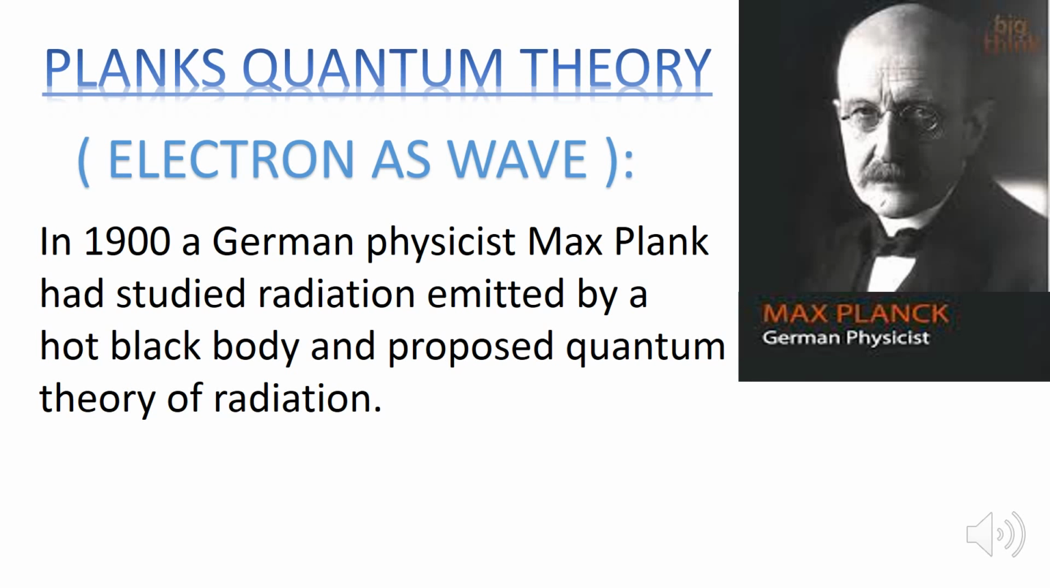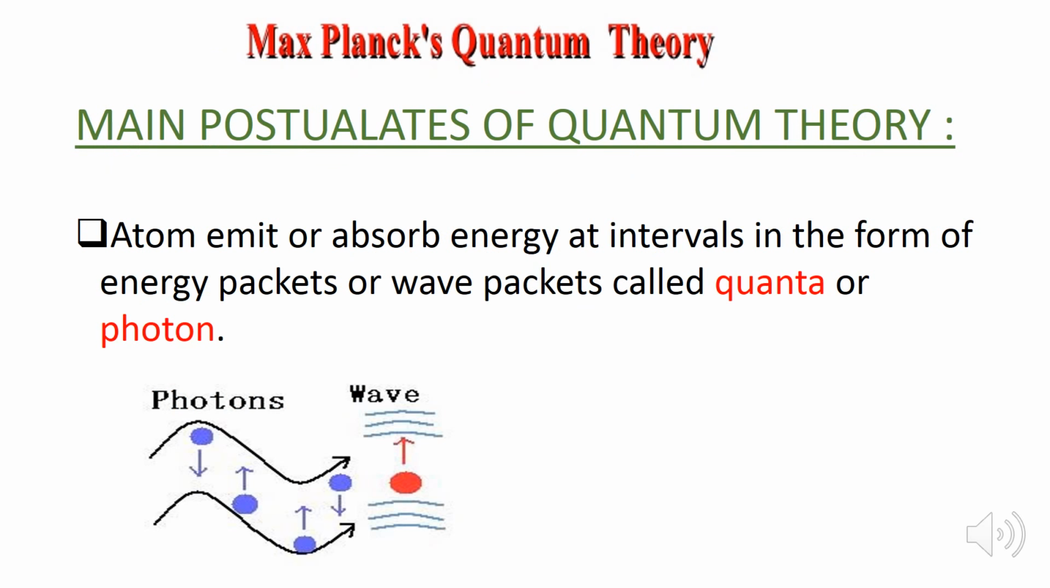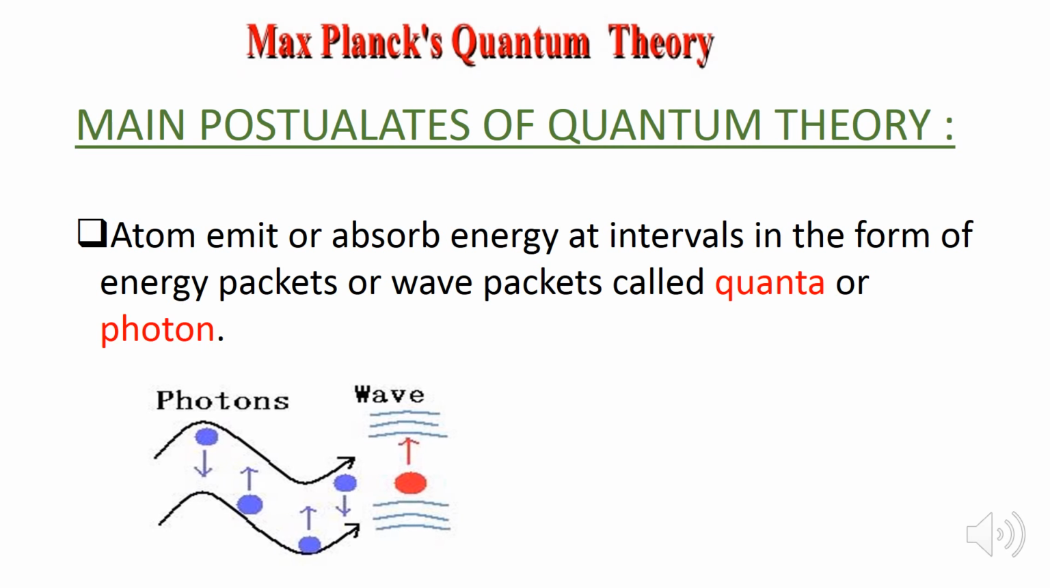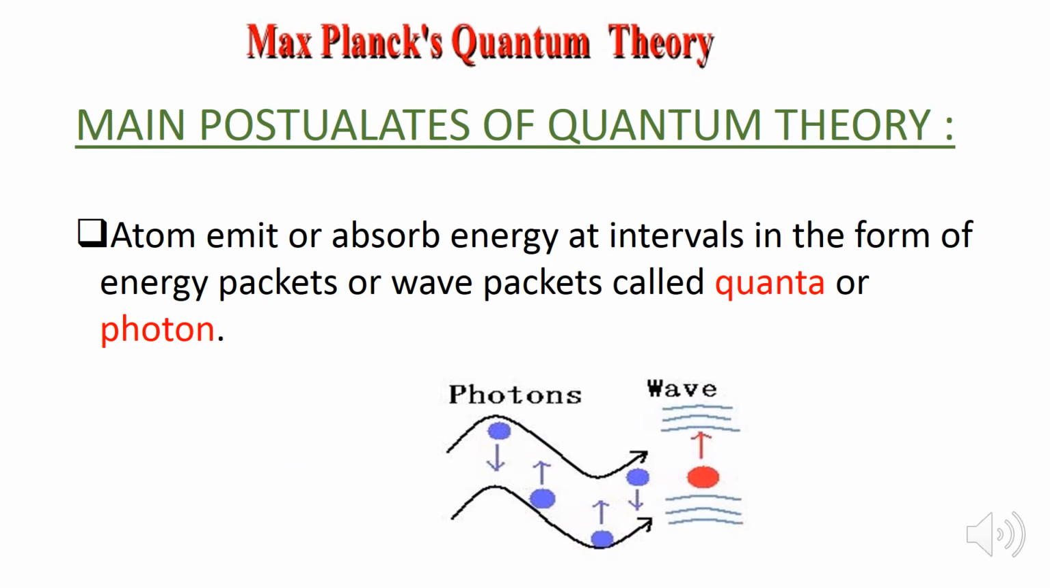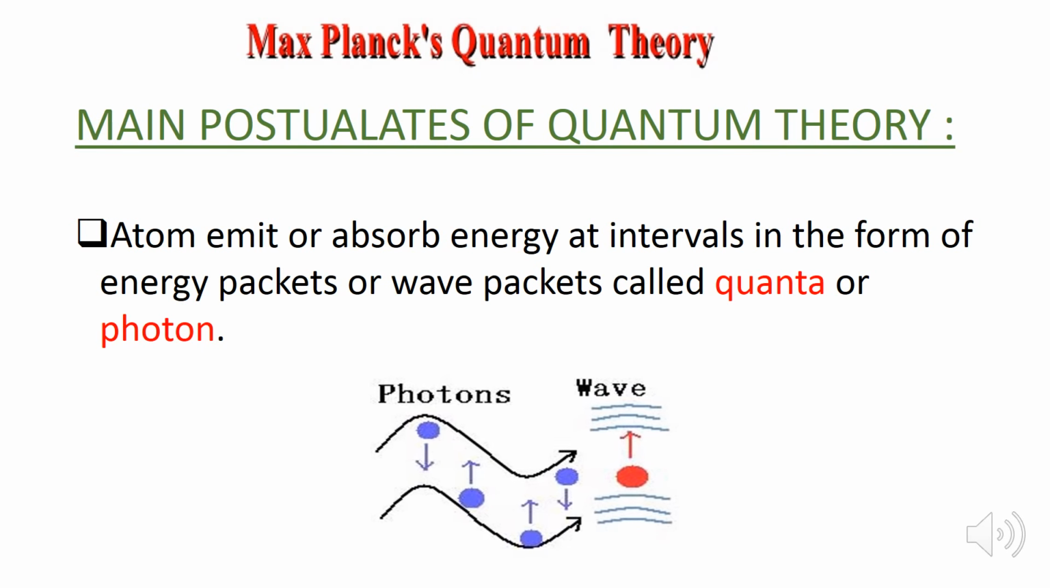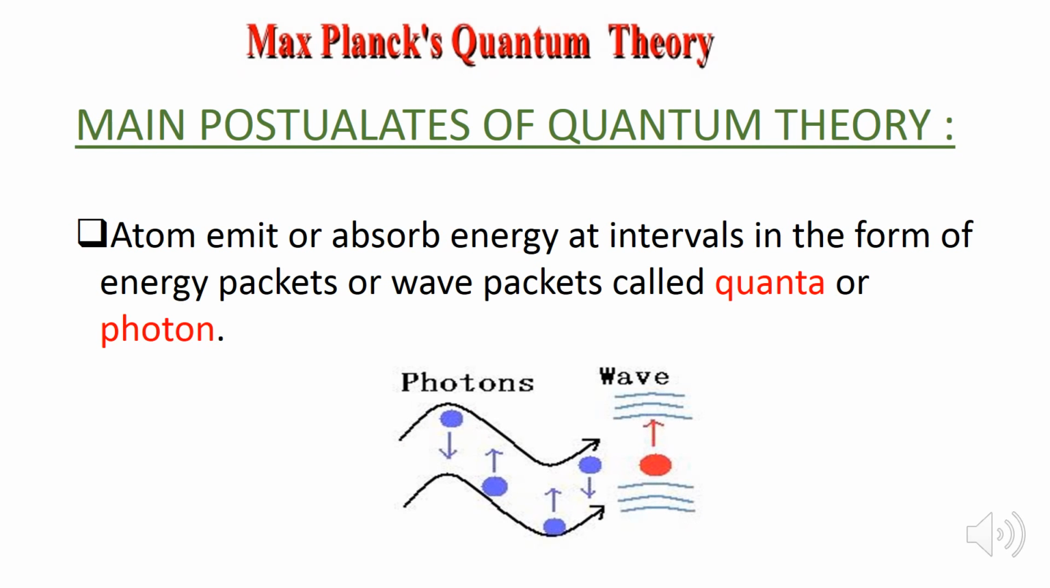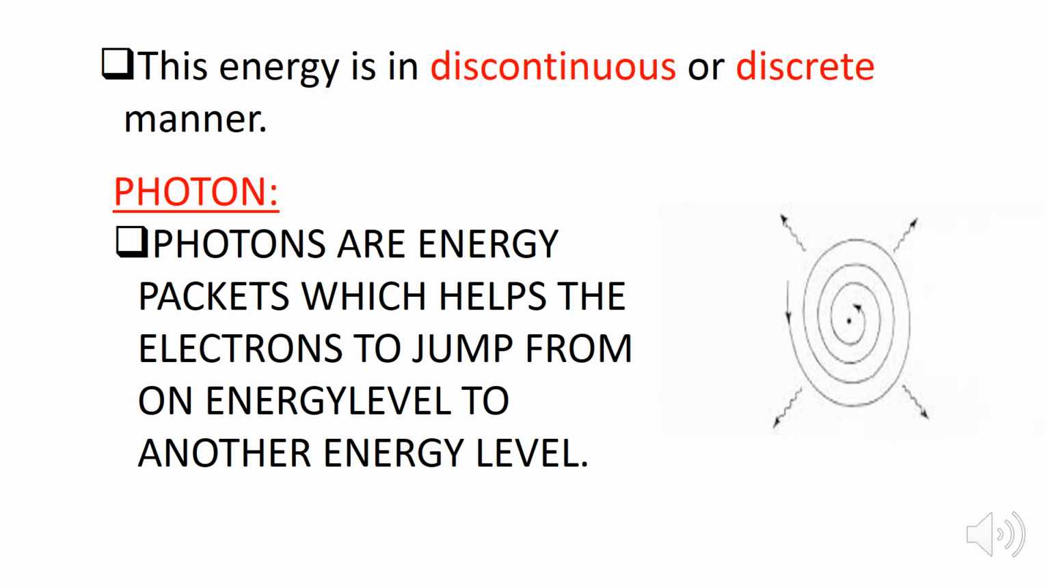Planck's quantum theory. In 1900, a German physicist, Max Planck, had studied radiation emitted by a hot black body and proposed quantum theory of radiation. So the main postulates of the quantum theory are: atoms emit or absorb energy at intervals in the form of energy packets or wave packets called quanta or photon. This energy is in discontinuous or discrete manner.